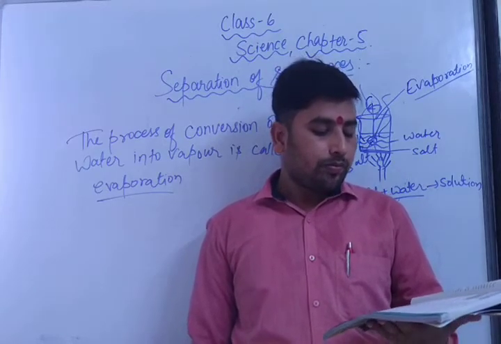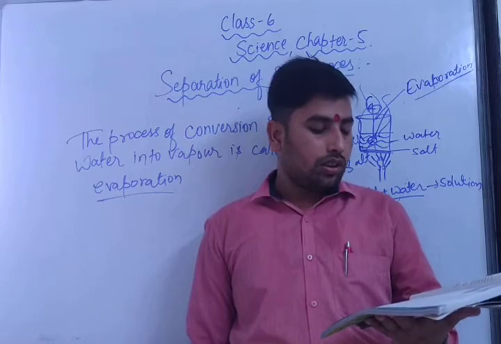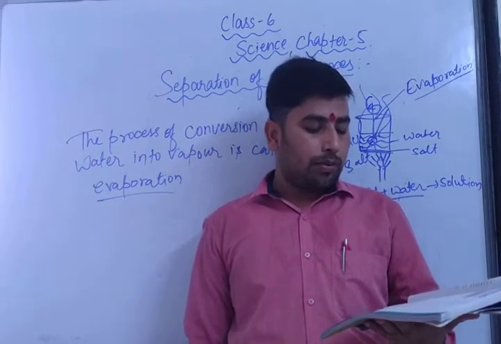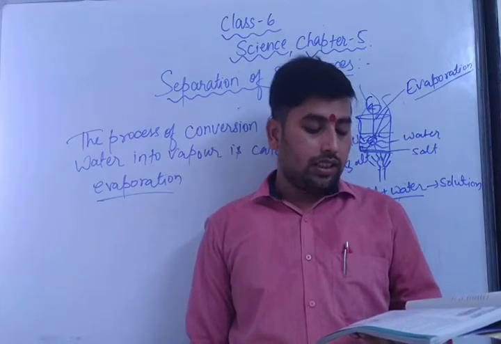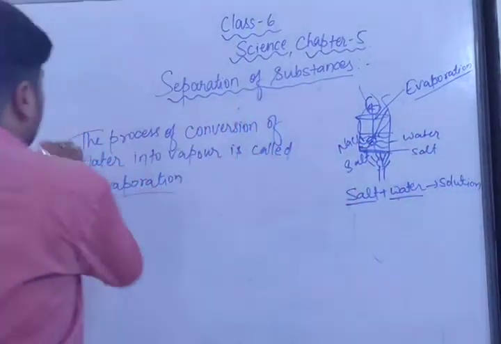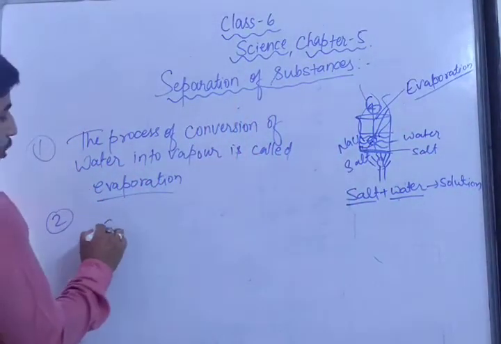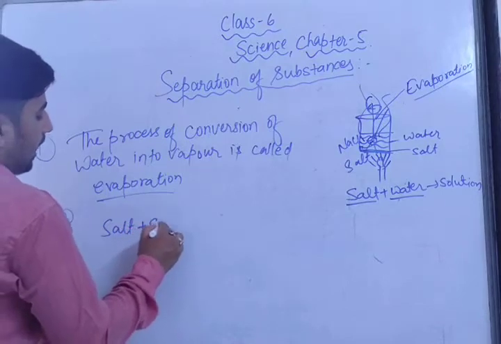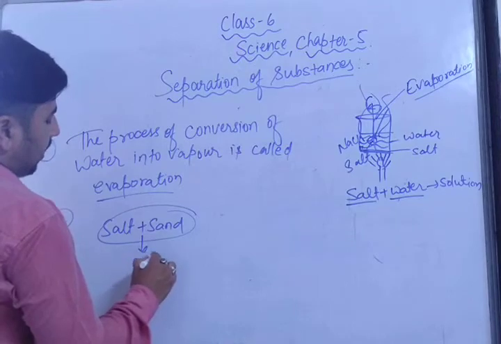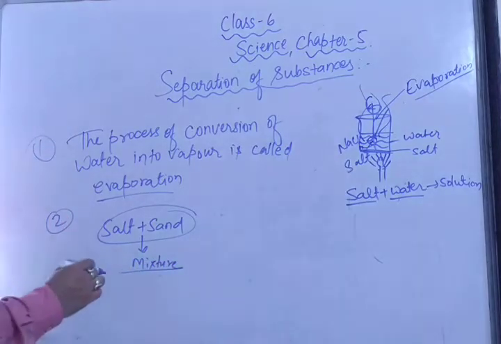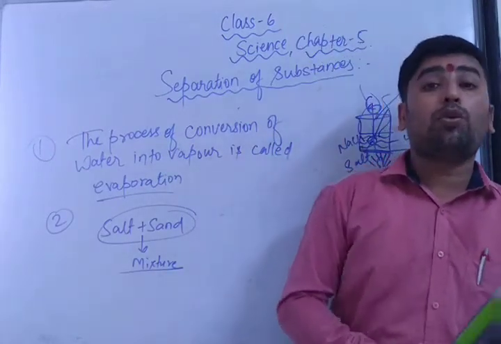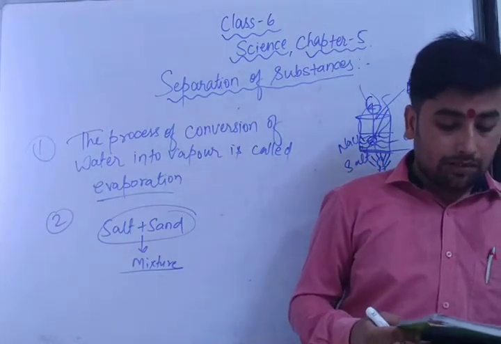Activity 7. Take a mixture of sand and salt. How will you separate this? We already saw that hand picking would not be a practical method for separating this. Now you take salt and sand and mix both. This is the mixture of salt and sand. Now how will you separate this? Is one method enough to separate the salt and sand? No, then we require more than one method, as described in our textbook.